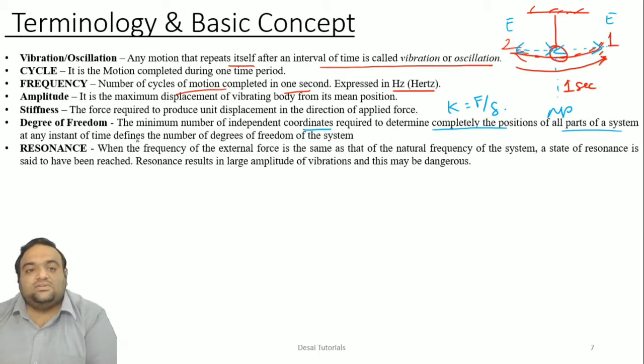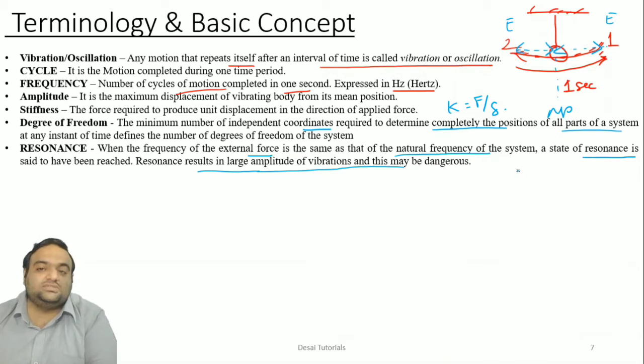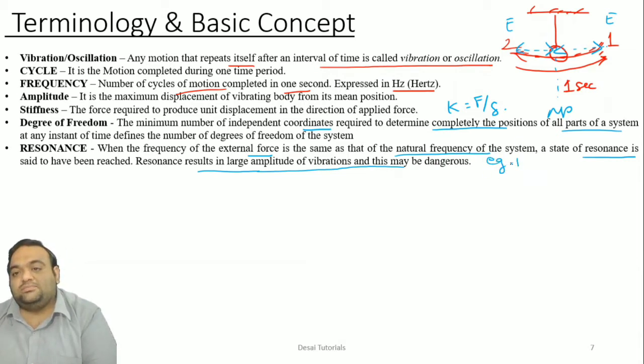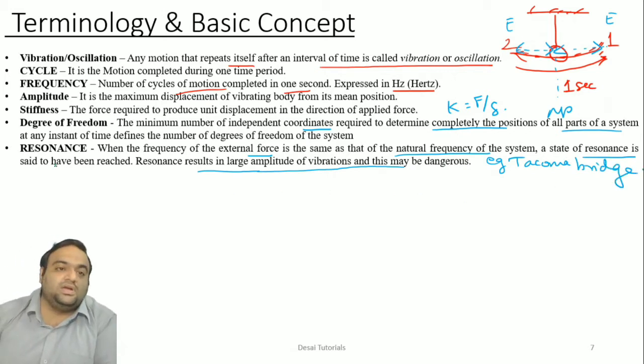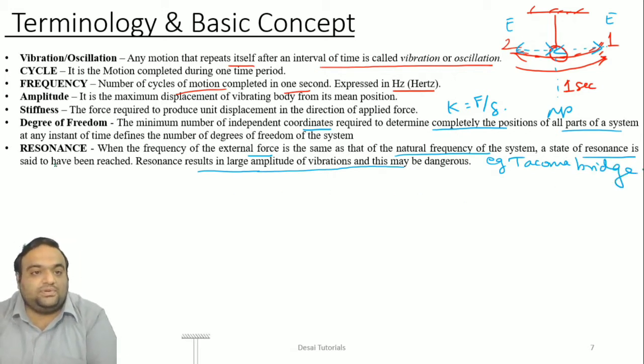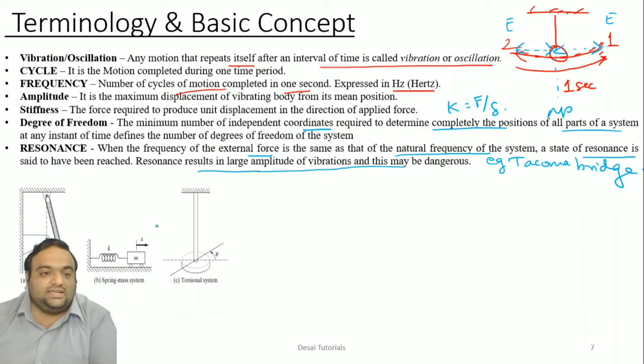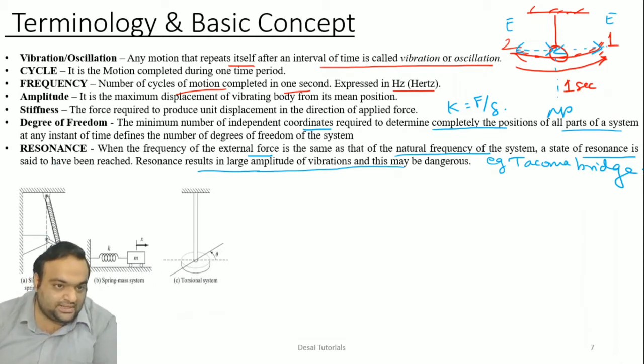And lastly, resonance. When the frequency of the external force is the same as the natural frequency of the system, a state of resonance is said to be reached. Such resonance will result in large amplitude of vibration, and this may be dangerous to a system. As you have seen in the example of the Tacoma Bridge earlier, in the video that we saw, how it failed.